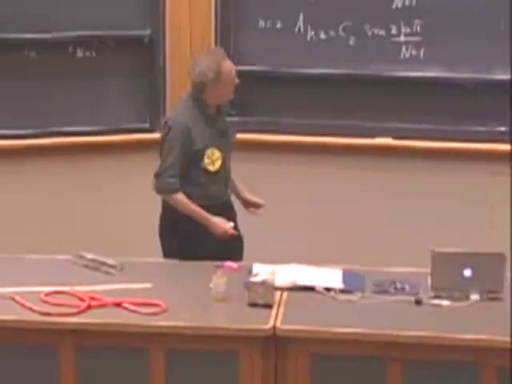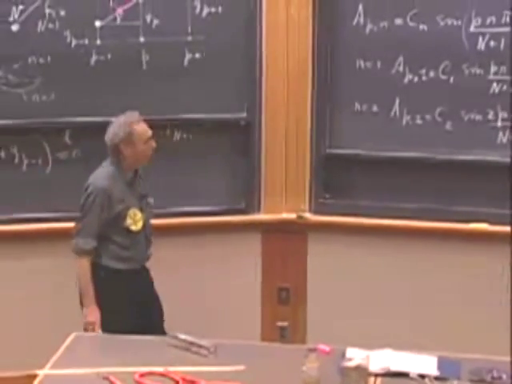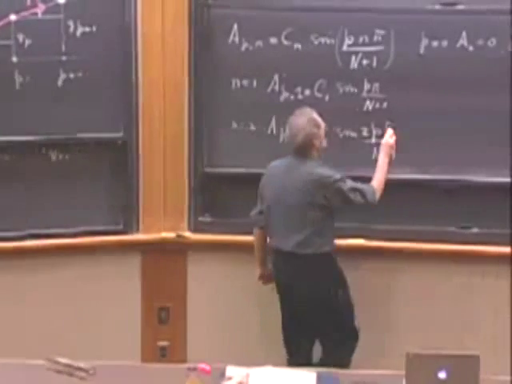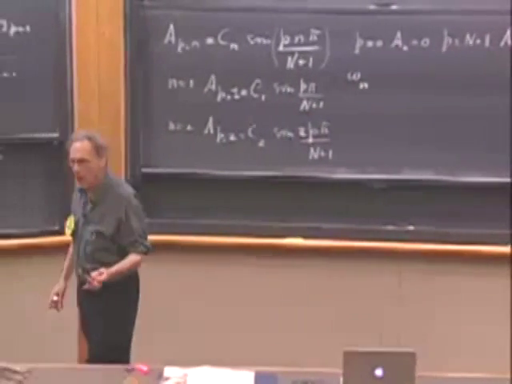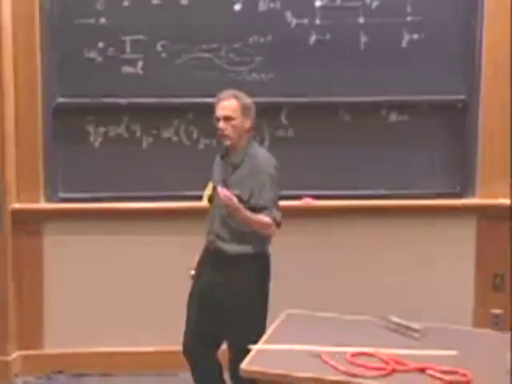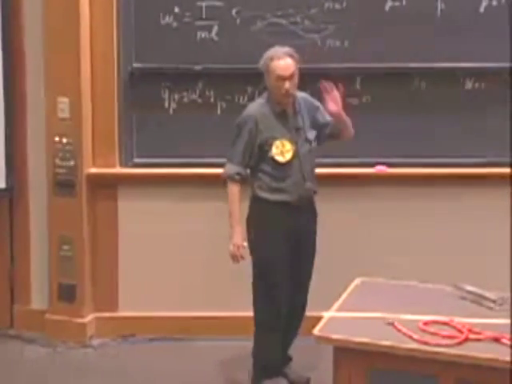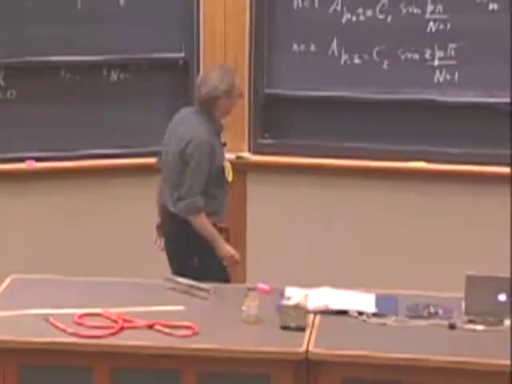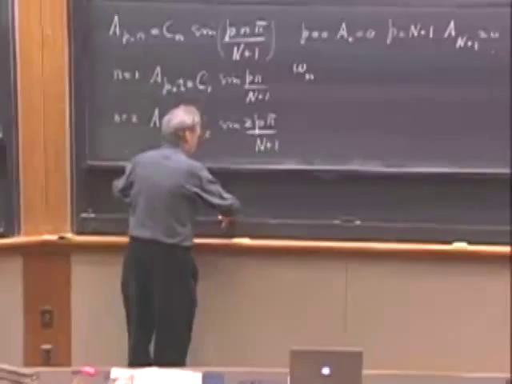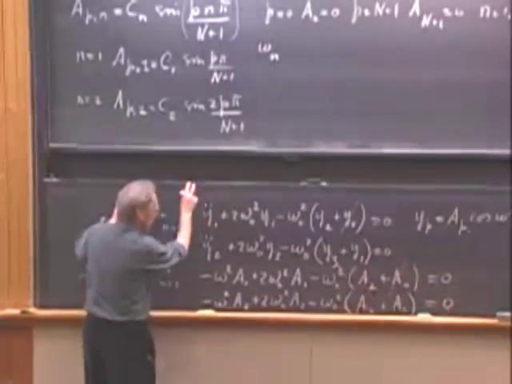But now comes the question, what is omega n? What is the frequency omega at these normal modes, n equals 1, n equals 2, n equals 3, n equals 4, and n can go all the way down then to capital N. And for that, we have to return to this equation.